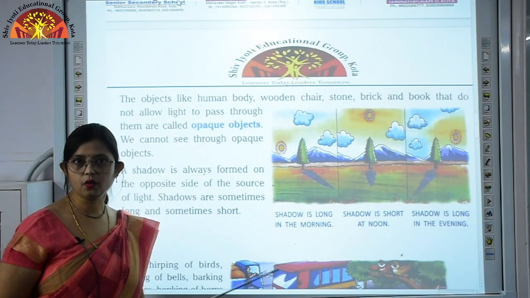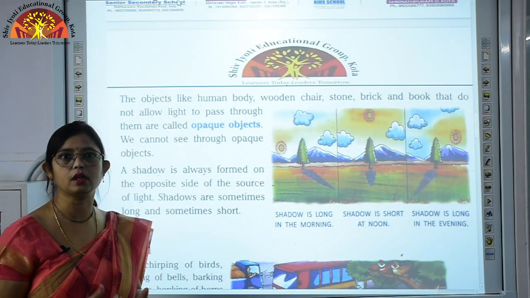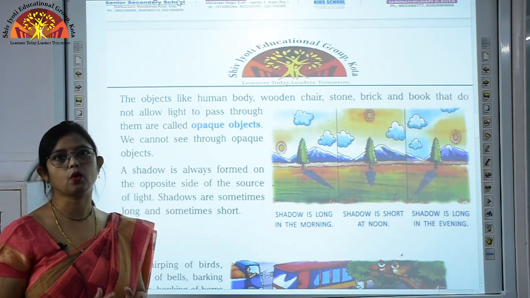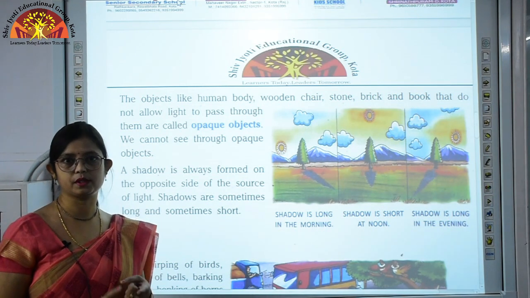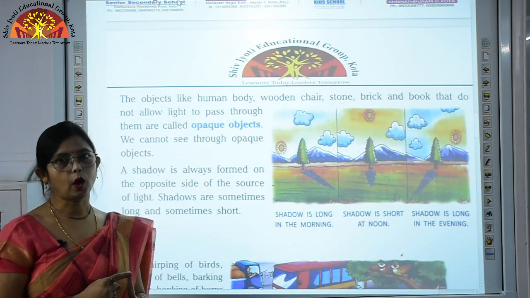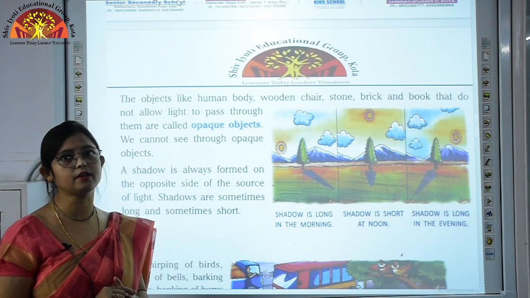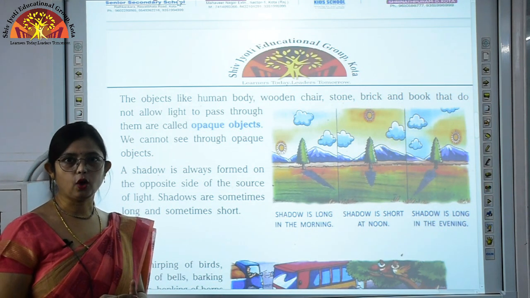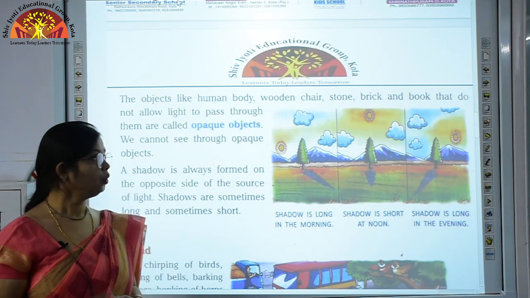Okay children, right now we have studied that when something blocks the path of light, it means it is not allowing the light to pass through it. So such type of objects are called as opaque objects. So till now we have studied three terms. First was luminous, the objects that give out light. Second term was non-luminous, the objects that do not give out light. And the third is the opaque objects. These are the objects which do not allow light to pass through them.